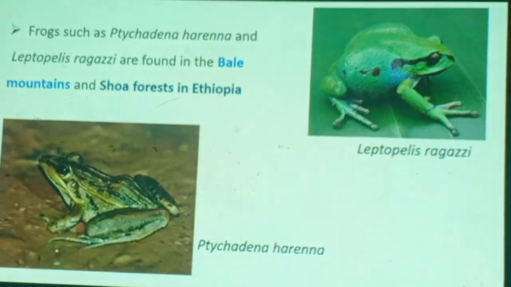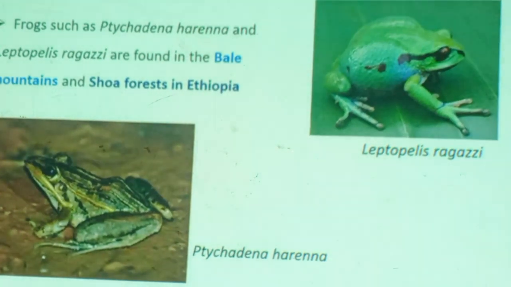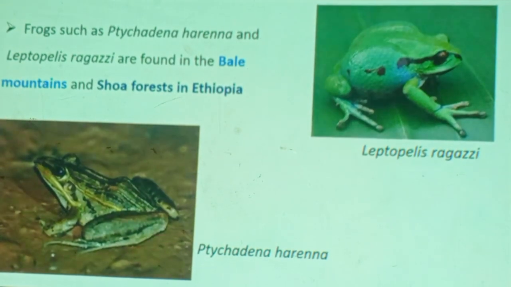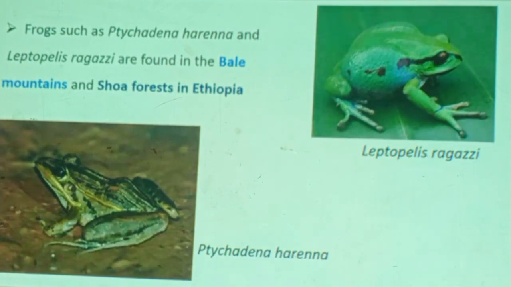Frogs such as Tachycnemis and Leptopelis ragazzii are found in the Bale mountain and Shoa forests in Ethiopia. These are common. And since we are going to talk about reproduction in these organisms, the frogs, I think it's not bad knowing some of our own, especially.